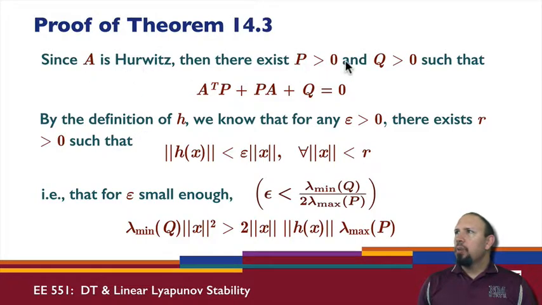Since A is Hurwitz, there's a P positive definite and Q positive definite solution to this Lyapunov equation. What I'm going to go through and show is that this Lyapunov equation actually gives us information about a Lyapunov function for the nonlinear system. So this Lyapunov solution can actually be applied to the nonlinear system as well. This is a Lyapunov equation for the linear version, and I can show that it actually gives us a Lyapunov function for the nonlinear system.